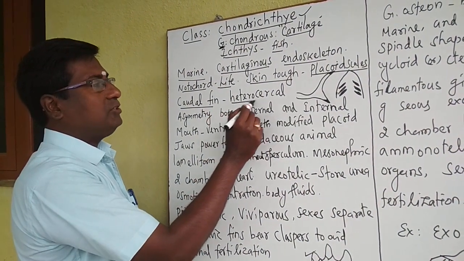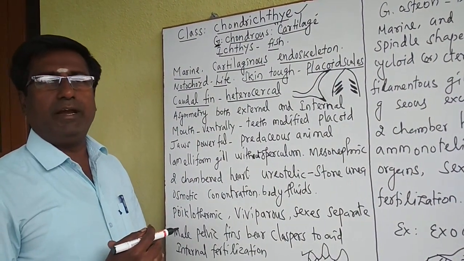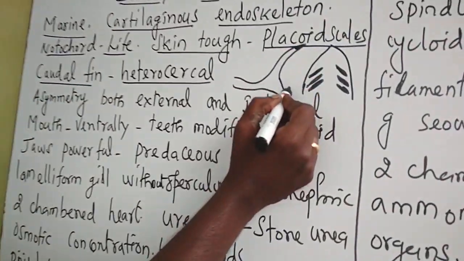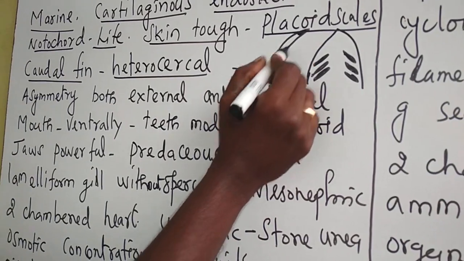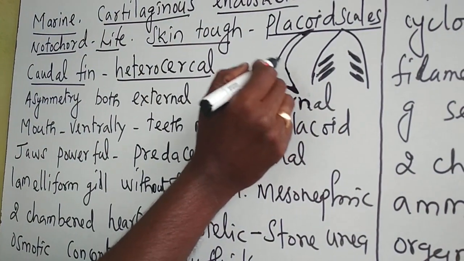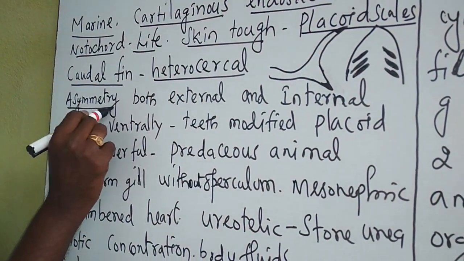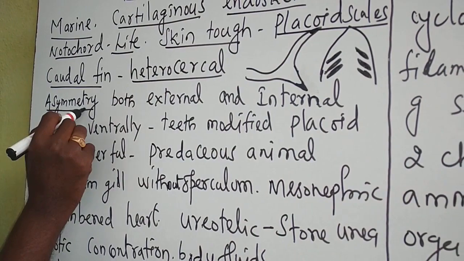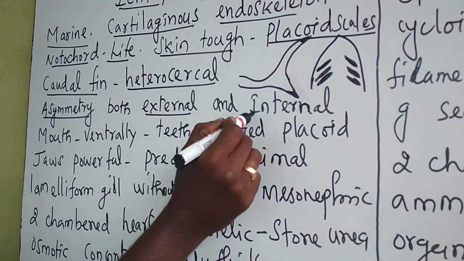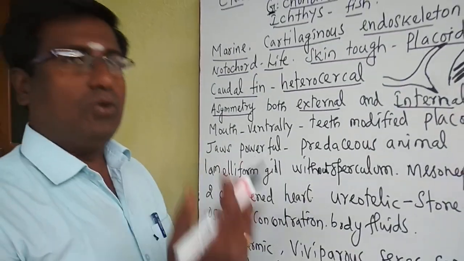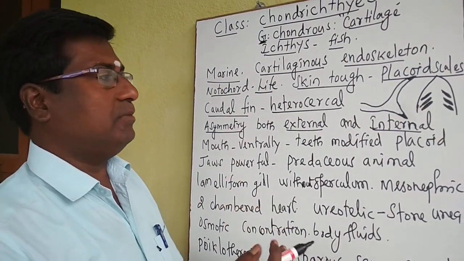It is heterocercal in nature. What is meant by heterocercal? Look, this is the caudal fin. One arm is very long, another arm is very short. This kind of caudal fin is called heterocercal. So this kind of fin is asymmetrical. We cannot divide this fin into equal halves. So it is asymmetrical, both externally and internally. That means this type of heterocercal fin has no symmetry, that is called asymmetry.